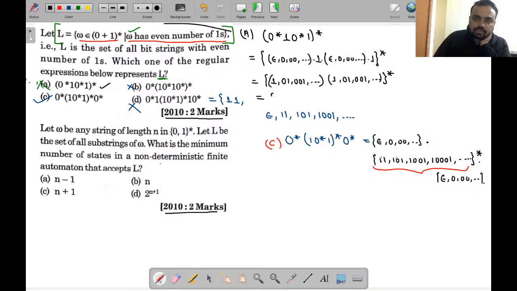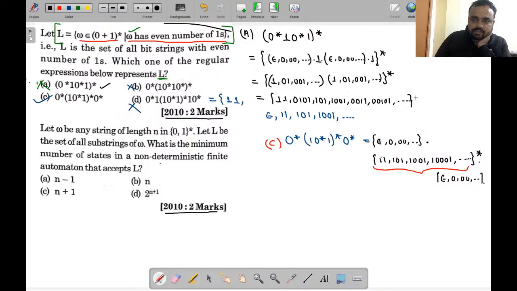So concatenating these two, this one will become double 1 or 0 1 0 1 or 1 0 1, 1 0 1, and 1 0 0 1, or it can become 0 0 1 0 0 1 1 or 0 0 1 0 1 and so on.